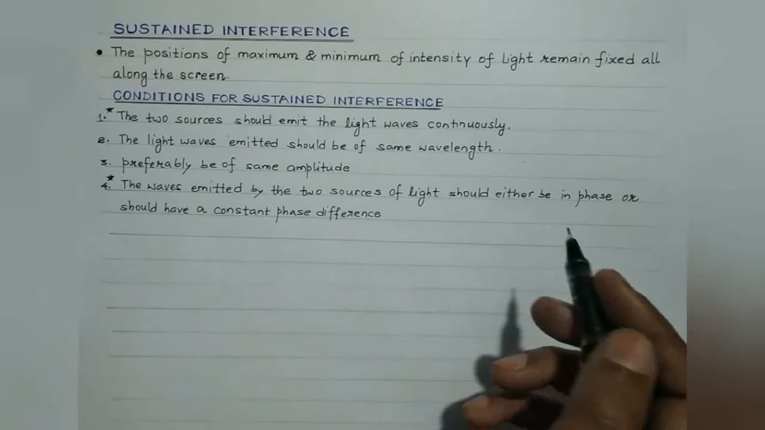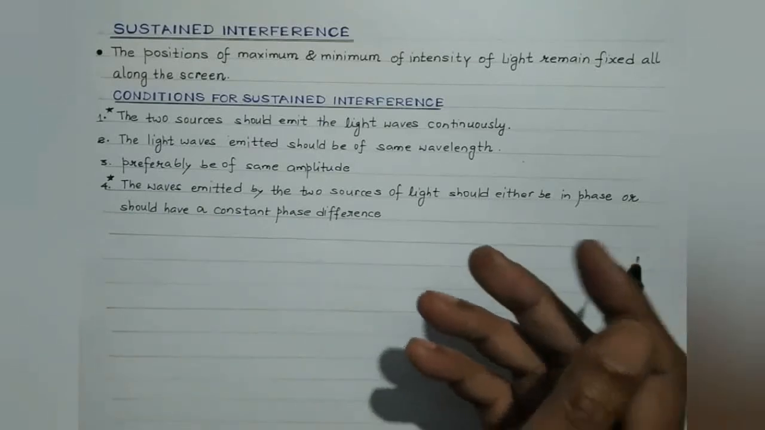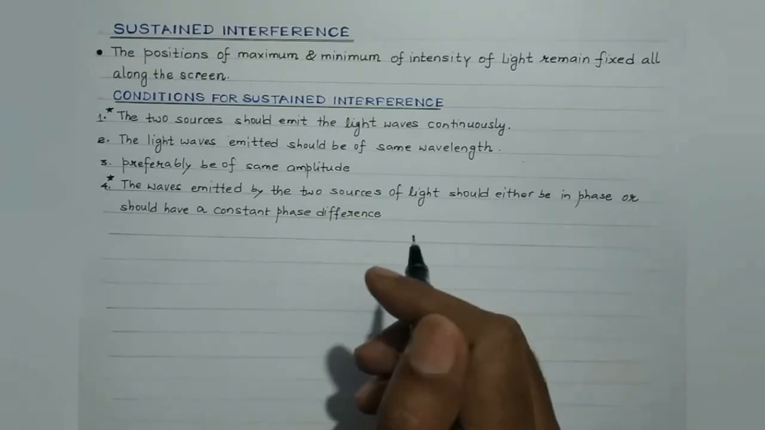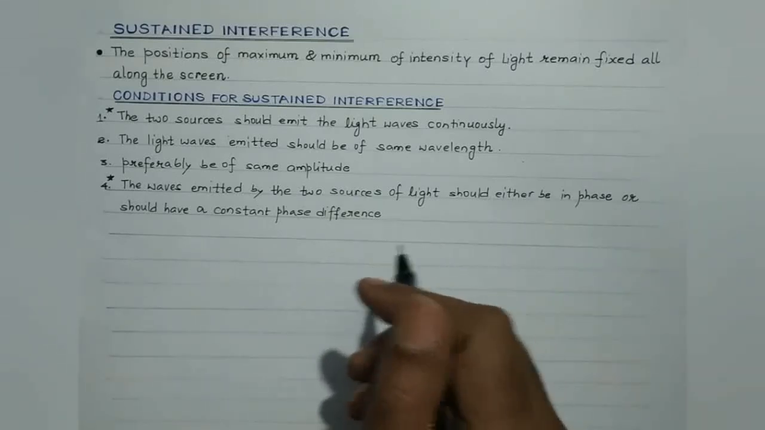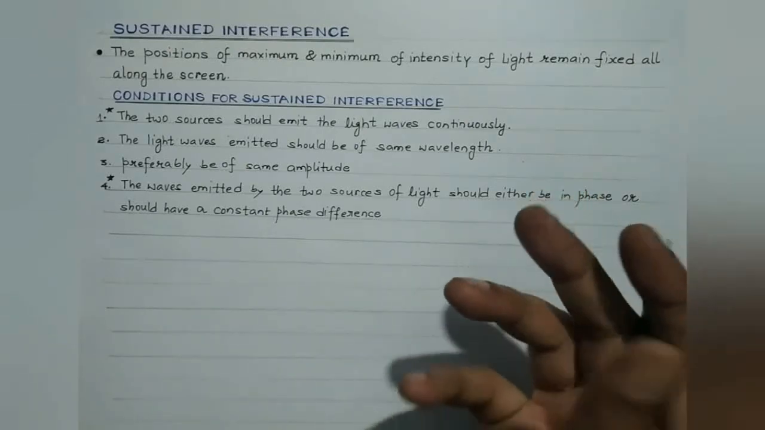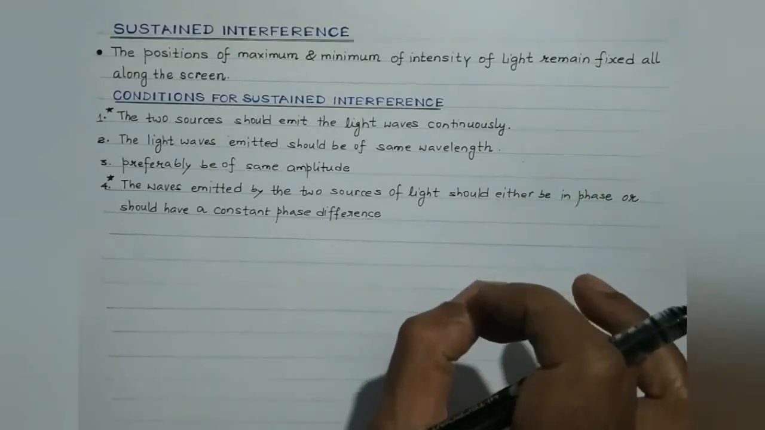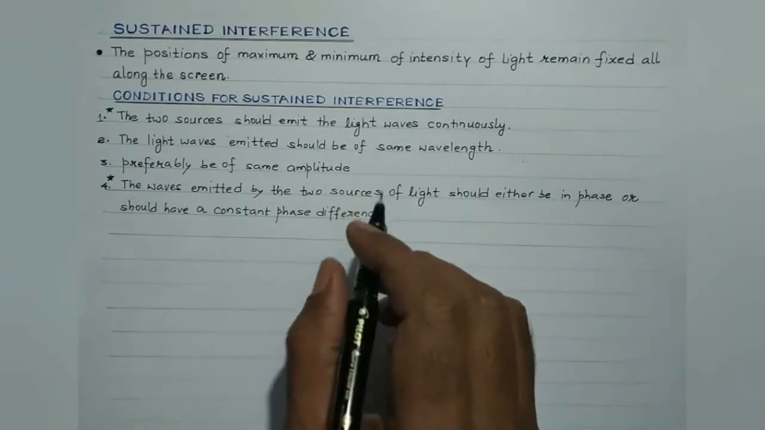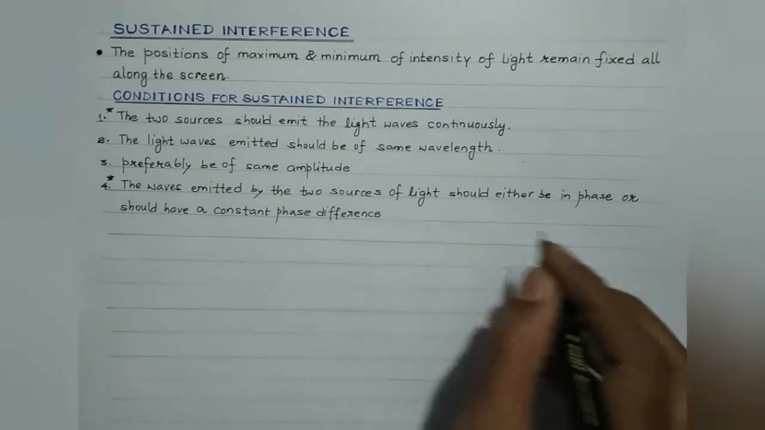In this case, a change in phase, if any, will affect the two sources equally. And moreover, the light waves from the two coherent sources will be of the same wavelength, same frequency, same amplitude, isn't it? So it is only and only through coherent sources that sustained interference pattern can be achieved, right?